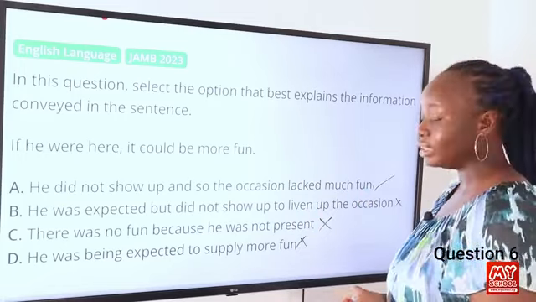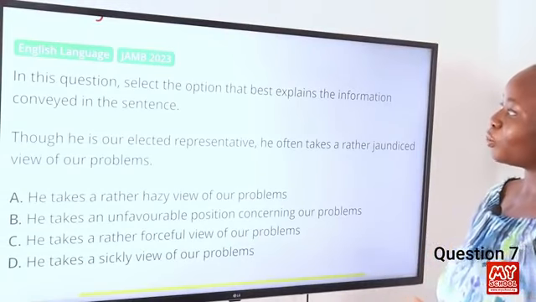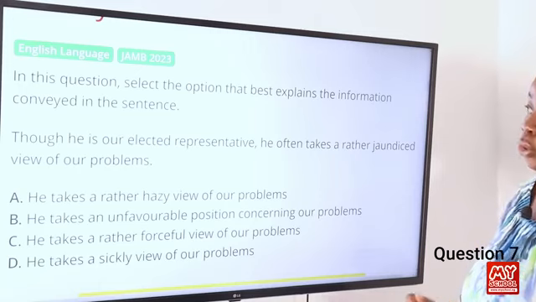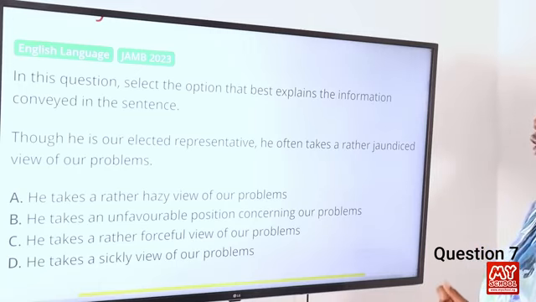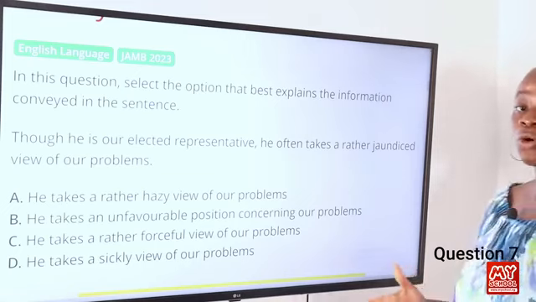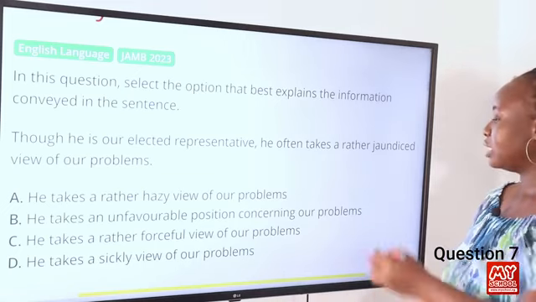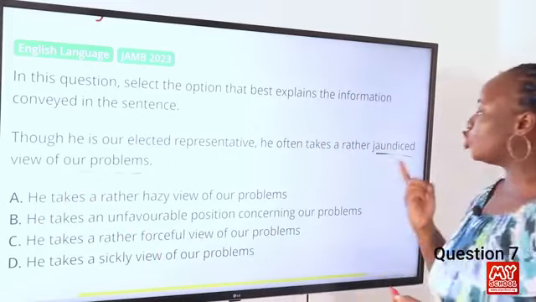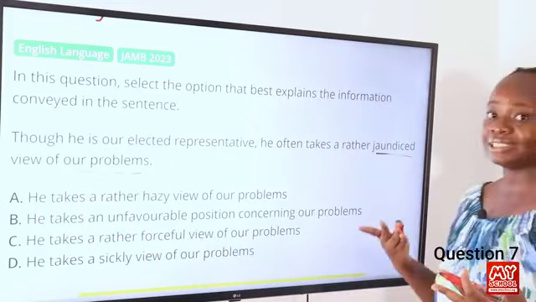Question 7. In this question, select the option that best explains the information conveyed in the sentence. "Though he was our elected president, he often takes a rather jaundiced view of our problems." So what we're focusing on in this particular expression is jaundiced view of our problems, right? So the word jaundiced means biased or prejudiced. So we're going to look for the option that is nearest in meaning to the word biased or prejudiced.